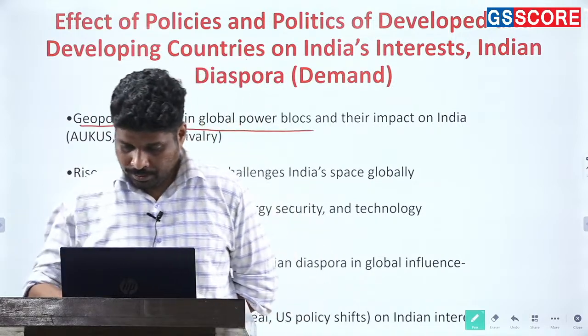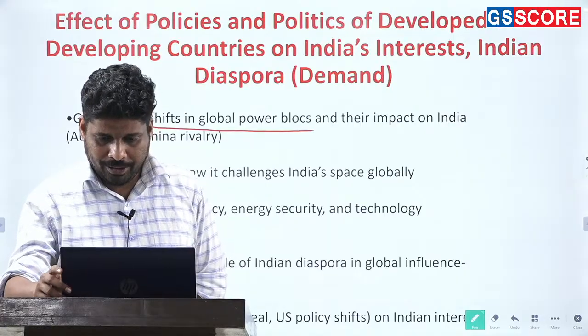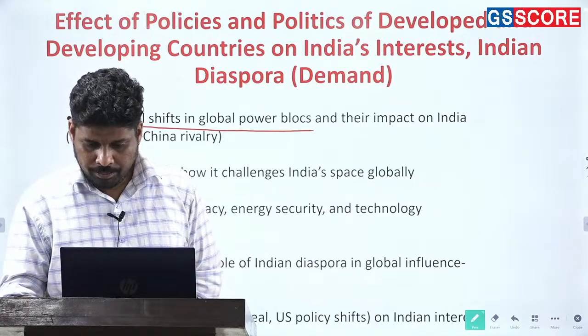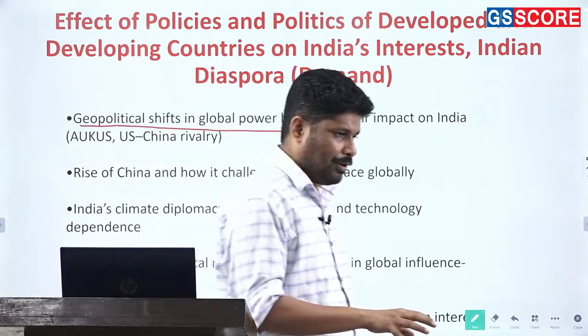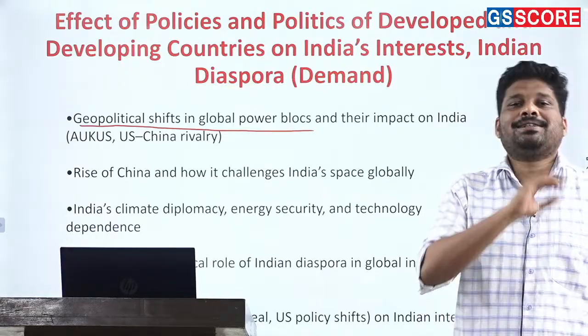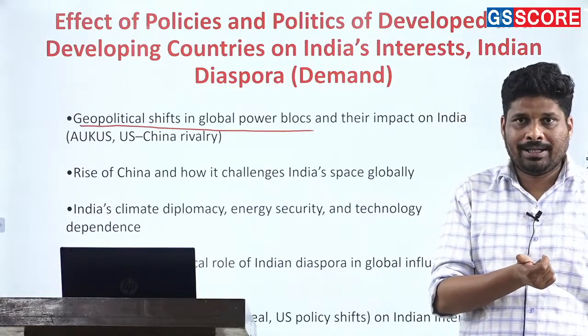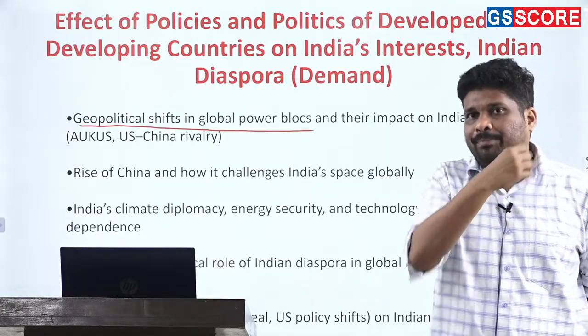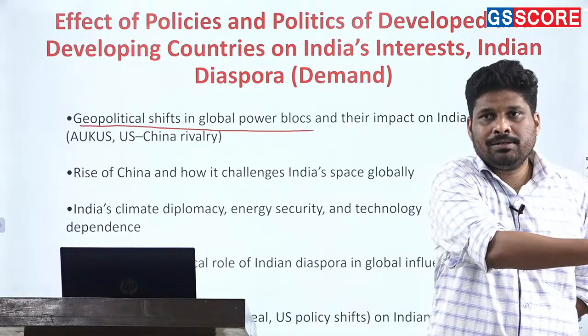Before Trump came to power, what did we see? We saw a different understanding of geoeconomics. We saw India being in a way a champion of a liberalized world in South Asia.